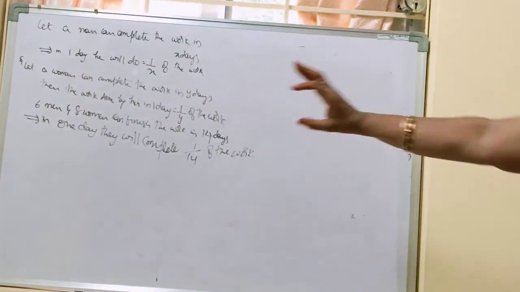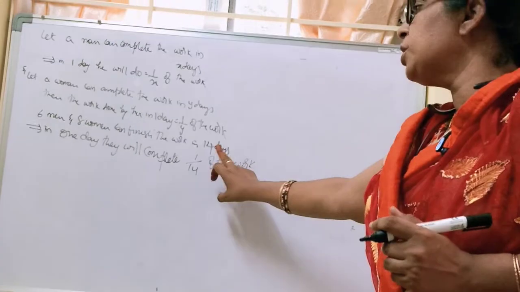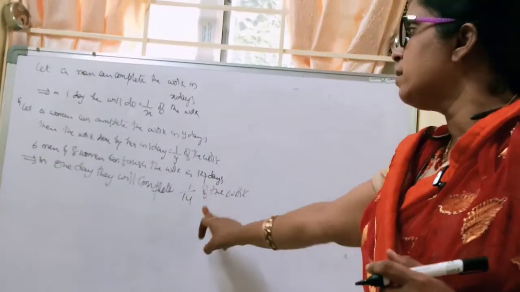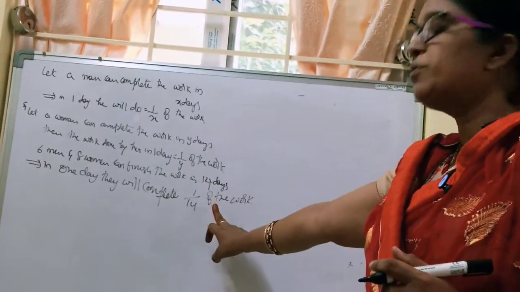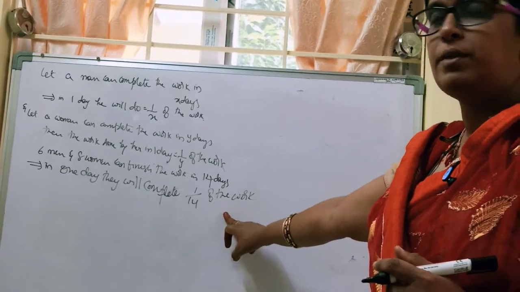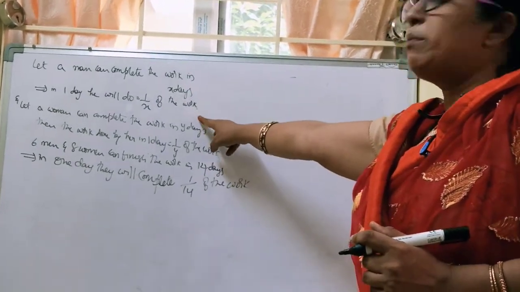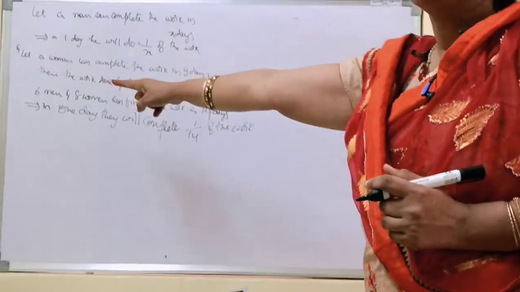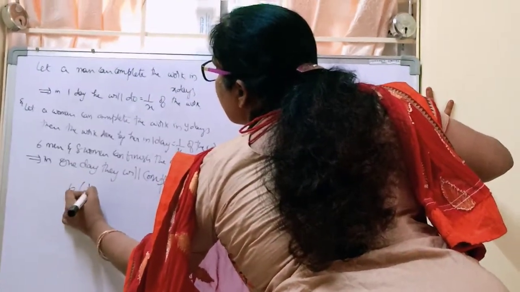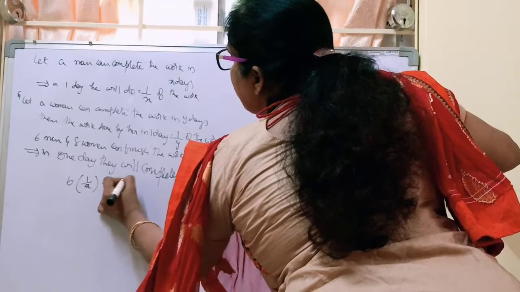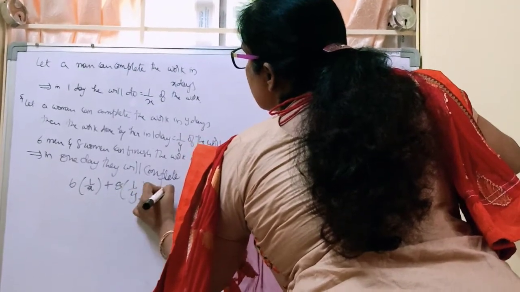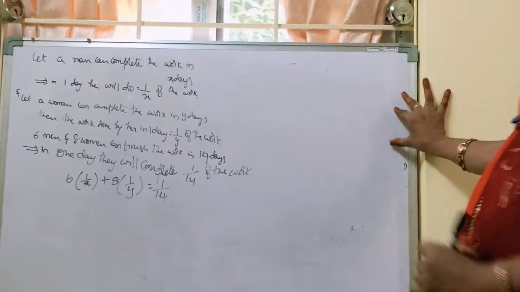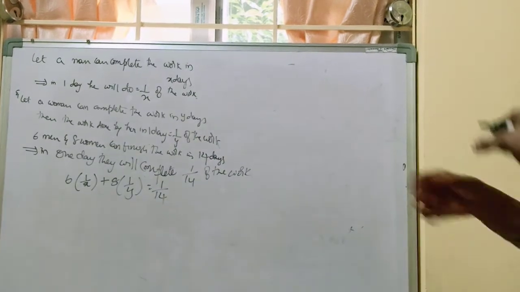So if 6 men and 8 women could finish the work in 14 days, they are doing 1 by 14th of the work per day. One man is doing 1 by x of the work, so 6 men will do 6 into 1 by x. So 6 into 1 by x plus 8 into 1 by y is equal to 1 by 14. That is our first equation.